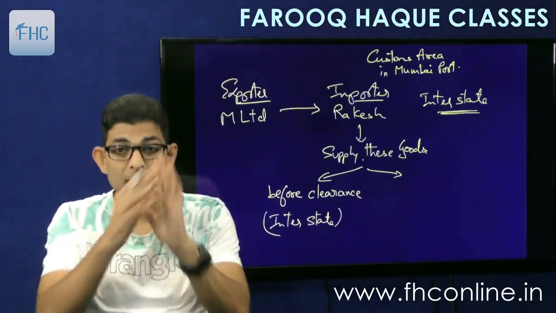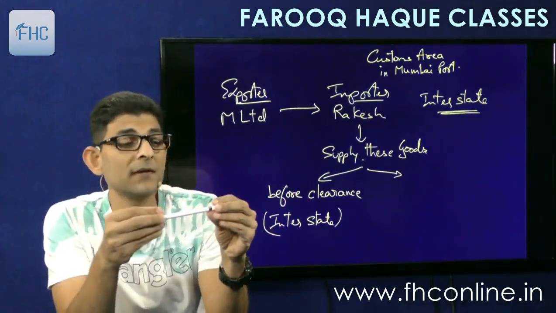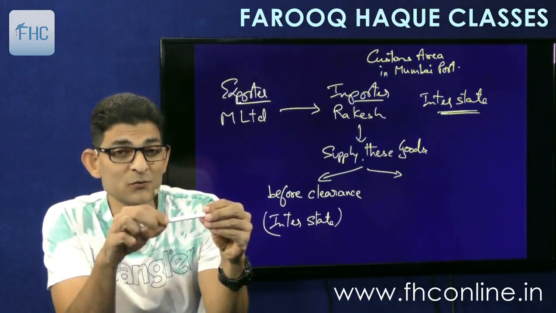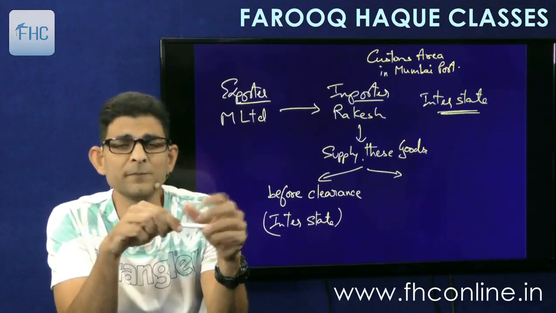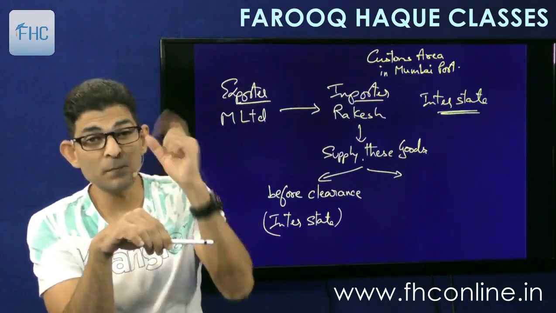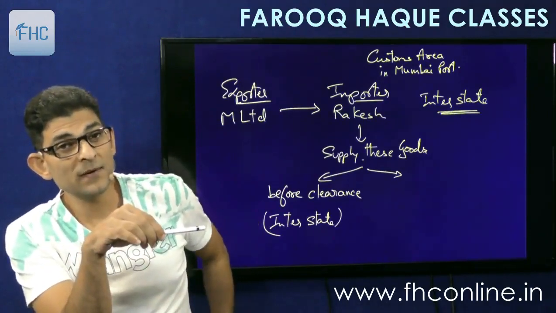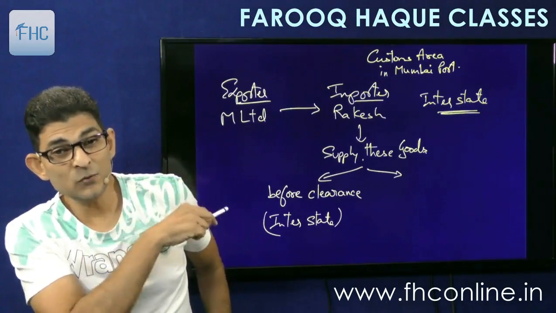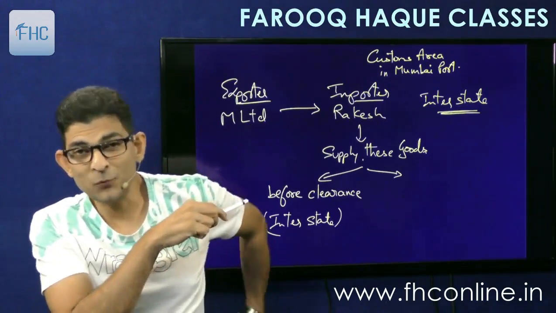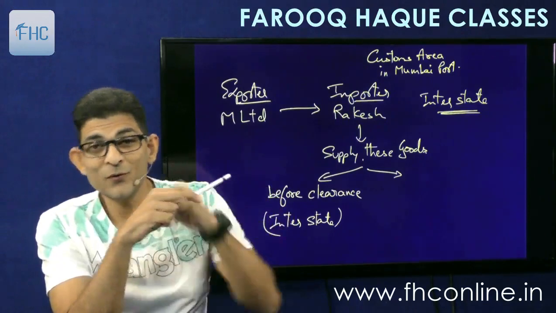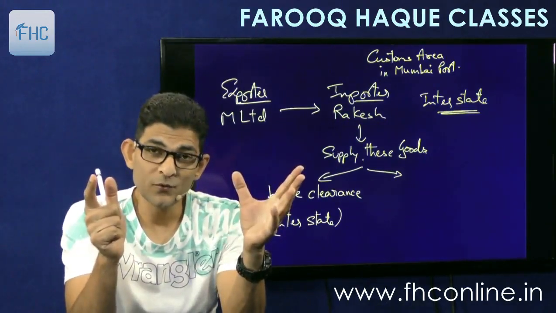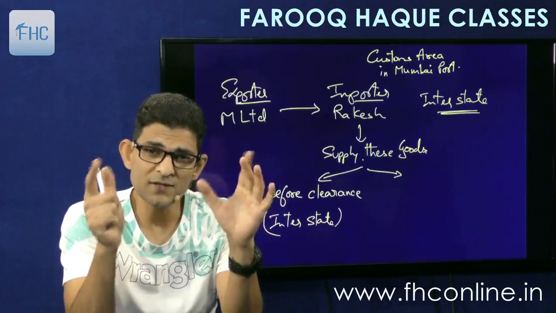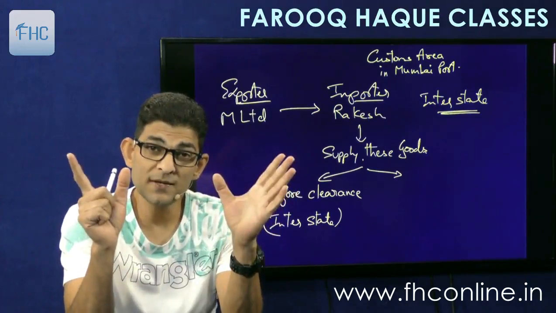Okay. Now, to whom is he transferring? He is transferring the goods to another person, Mr. Kalpesh of Mumbai only. Rakesh, Mumbai. Kalpesh, Mumbai. Both are in Mumbai, and even the goods are in Mumbai. They are lying at the customs port. So, will you apply the rule of place of supply and all these? No. In case of import transaction, it is deemed to be interstate.